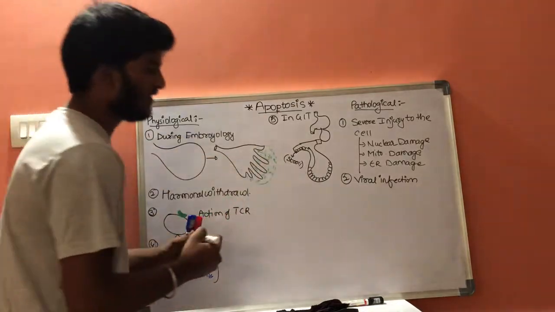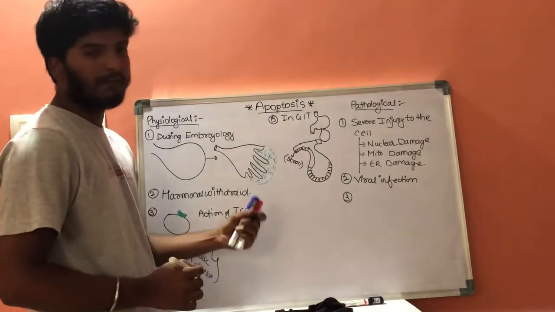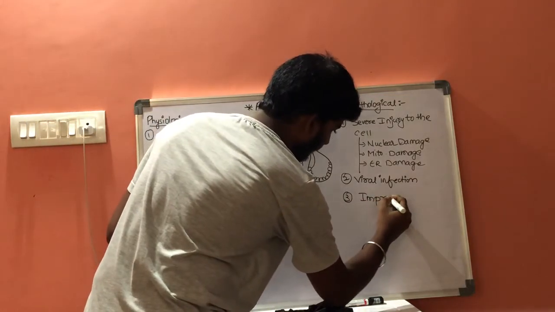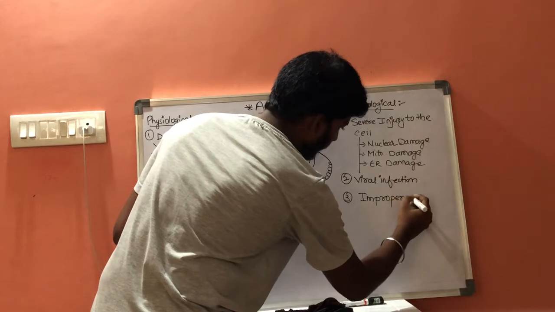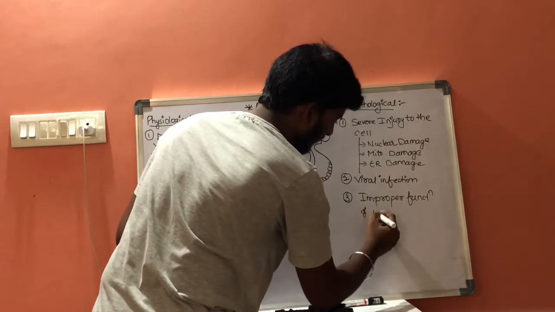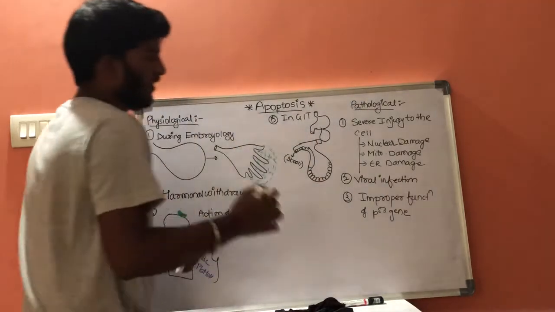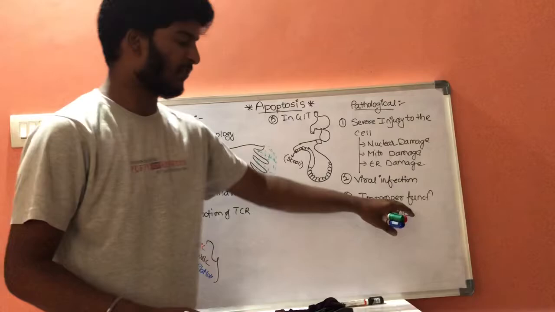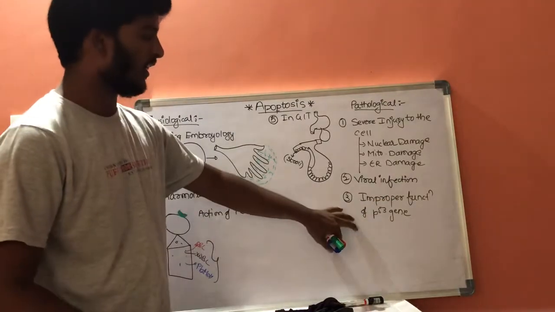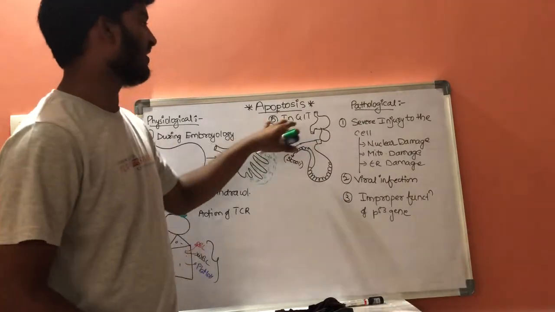And the third condition is improper function of the p53 gene. This improper function of the p53 gene will be discussed in the last topic of this lecture. And improper function of the p53 gene will result in apoptosis.